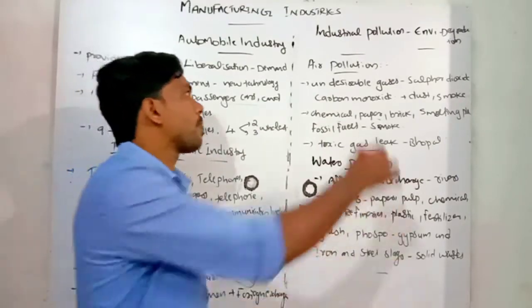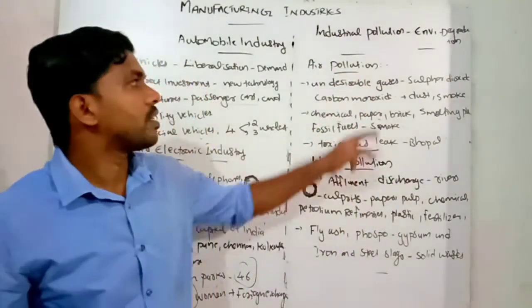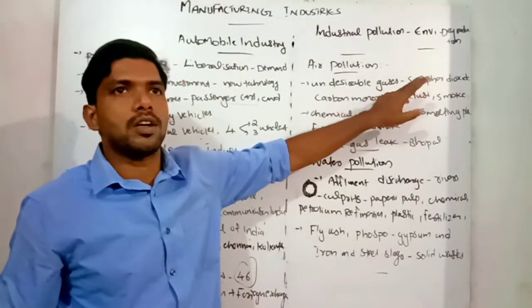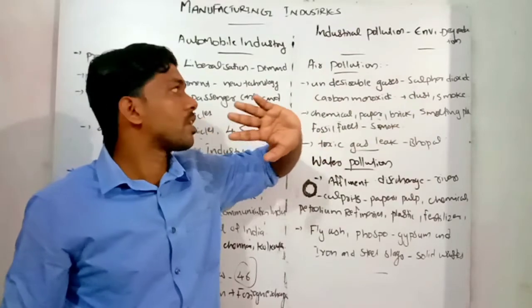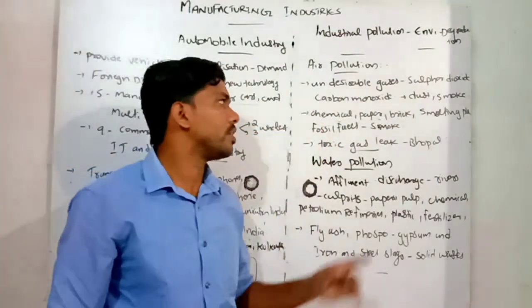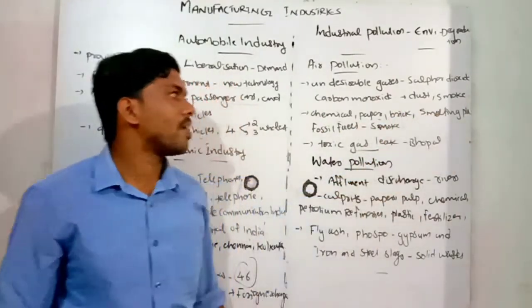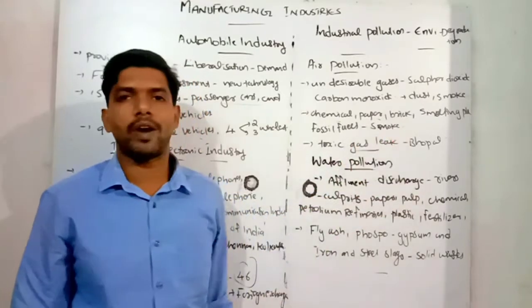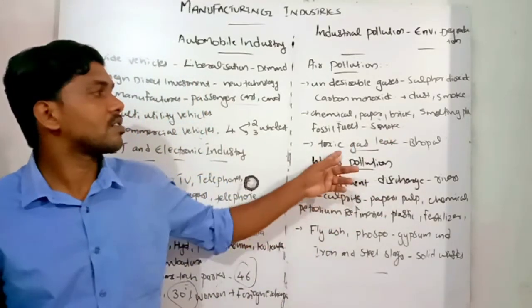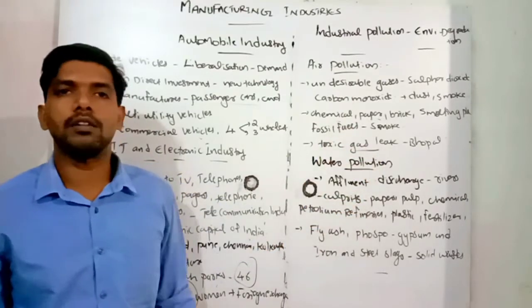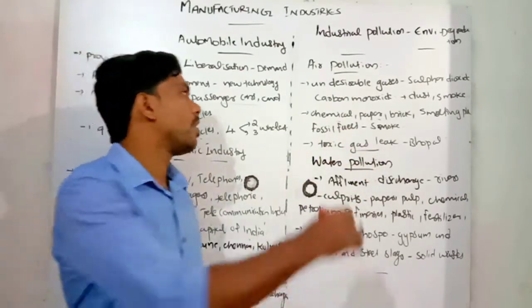So once again, air pollution comes from undesirable gases, commonly sulfur dioxide and carbon monoxide, and dust and smoke, especially released widely from units and causing air pollution. Chemical, paper, brick, smelting plants and fossil fuels also emit smoke widely, and toxic gas leakages sometimes cause disasters. The best example we have is the Bhopal gas tragedy. So that's about air pollution.